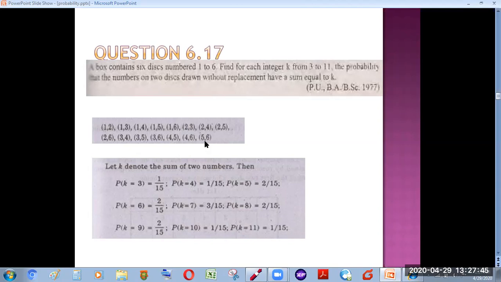So this is how we can find the probability for the integer k from 3 to 11, which stands for the sum of two discs selected at a time. We can find their respective probabilities here.